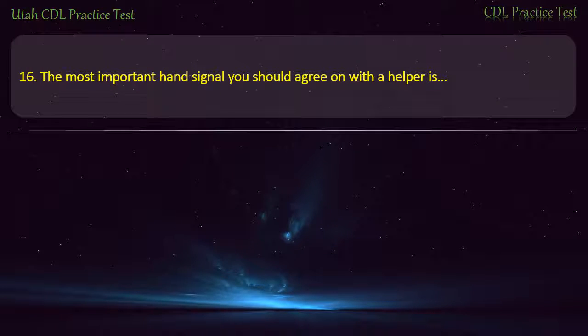Question 16. The most important hand signal you should agree on with a helper is go, turn up the music, faster, stop. Answer. Stop.